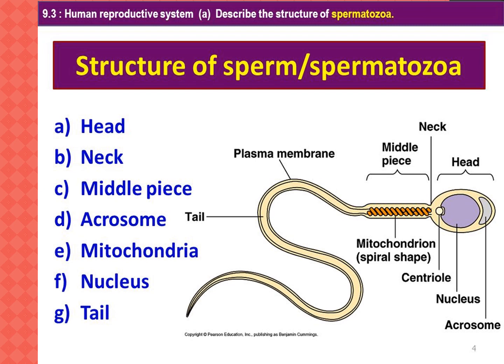See the picture, the acrosome is a cap-like structure. It contains hyaluronidase, an enzyme that helps the sperm to enter the ovum during fertilization.